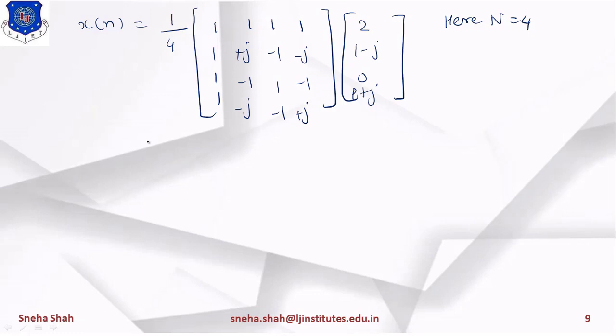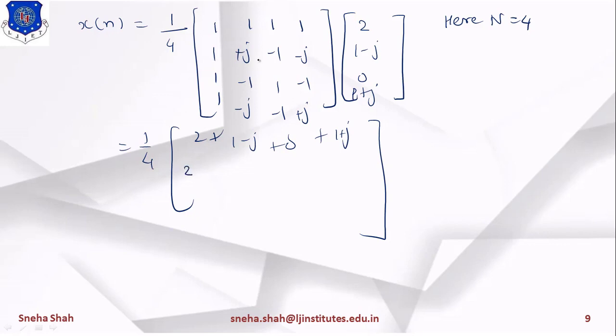Now if I multiply these two terms, what will be the value? 1 into 2 is 2, plus 1 into 1 minus j means 1 minus j, 1 into 0 means 0, and 1 into 1 plus j means 1 plus j. So this is the first term. Same way, for the next term, 2 into 1 means 2, then j into 1 means j, j into minus j means minus j square, minus 1 into 0 means 0, and the last term is minus j into 1 plus j means minus j square.